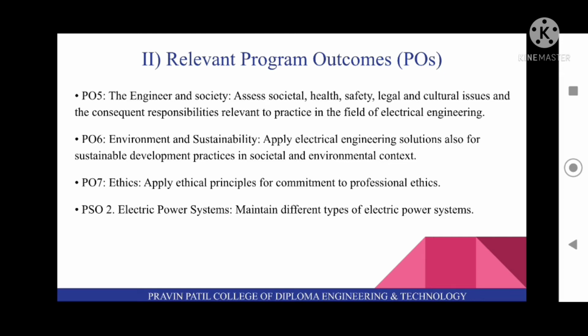PO6 is environment and sustainability: apply electrical engineering solutions also for sustainable development practices in societal and environmental context. PO7 is ethics: apply ethical principles for commitment to professional ethics. PSO2 is electric power systems: maintain different types of electric power systems.